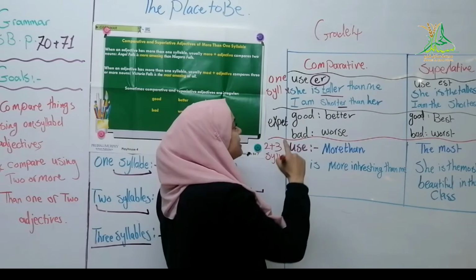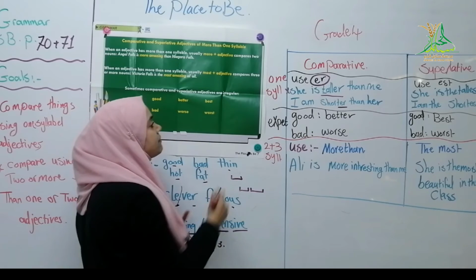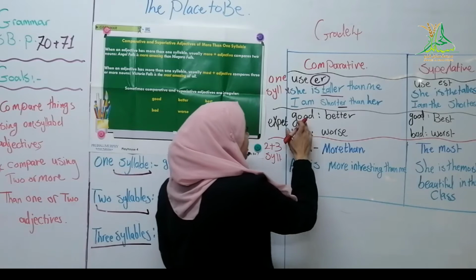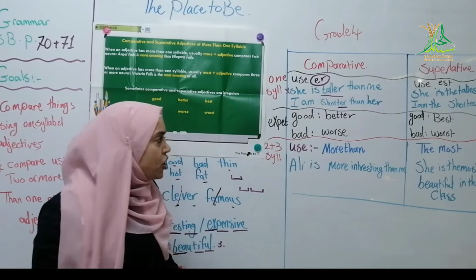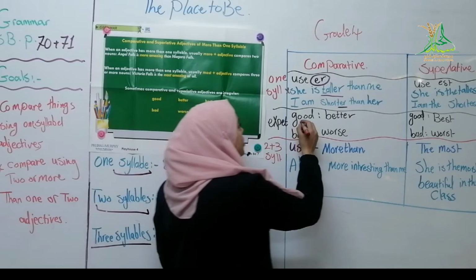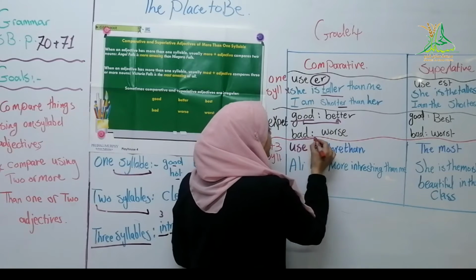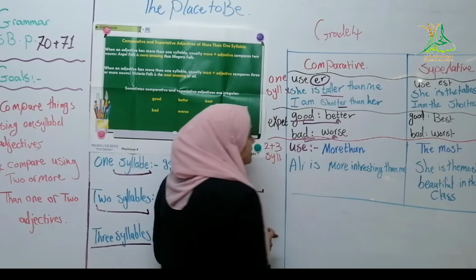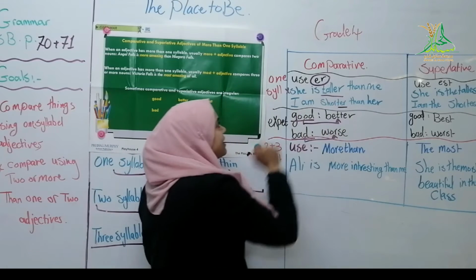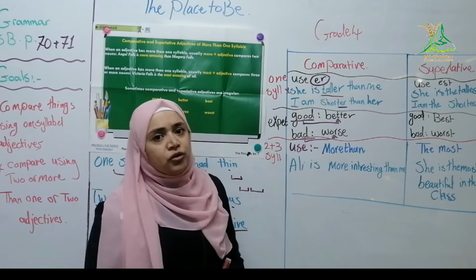With one syllable, we have some exceptions, which we call irregular adjectives, like good. We can't say gooder, it's hard. We can't say badder, it's hard. So we change good into better, and we change bad into worse. So: I am better than her. I am worse than you.